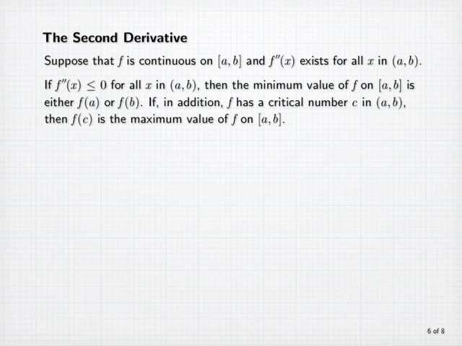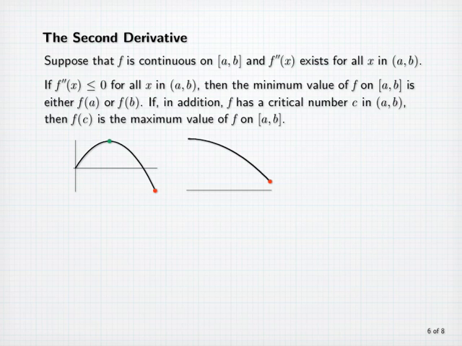If in addition f has a critical number c in the open interval (a, b), then f(c) is the maximum value of f on [a, b]. Here's a picture to illustrate this. Notice the graph is always concave down. The minimum value occurs at the right endpoint. Also, there happens to be a critical number inside the interval where the maximum value occurs.